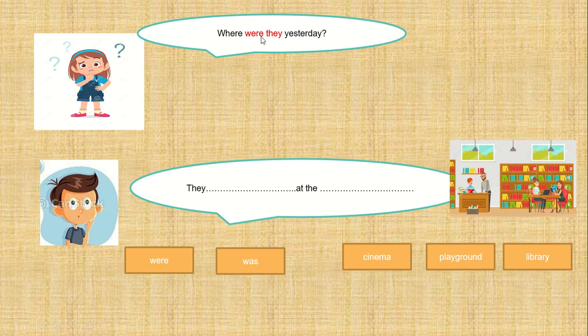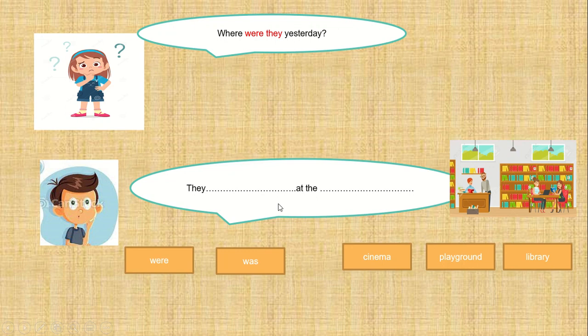Okay, very good. Next, if we want to ask about two or more people, we can ask like this. Where were they yesterday? Okay, the structure for the answer should be like this. They, and then blank here at the blank here. First thing that we need to know is whether to use were or was. Like I said a few times, you have to refer to the table that I showed you, or you can find the clue in the question. Okay, the clue here is were they. So the answer should include were in the structure.